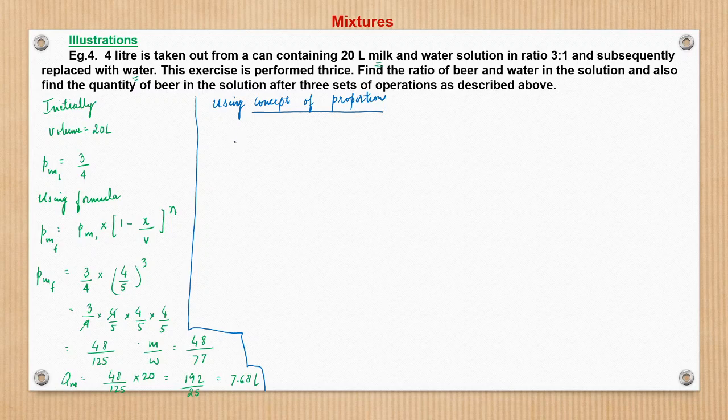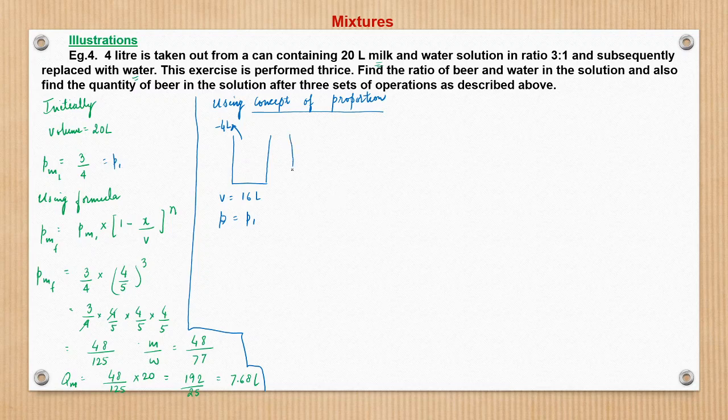I mean, after the first withdrawal, the volume withdrawal means minus 4 liters goes out. So the volume would be 16 liters here, and in terms of proportion it becomes P2. But since we are taking out a solution, the concentration will remain the same here. So P2 is equal to P1, same as the initial P1.